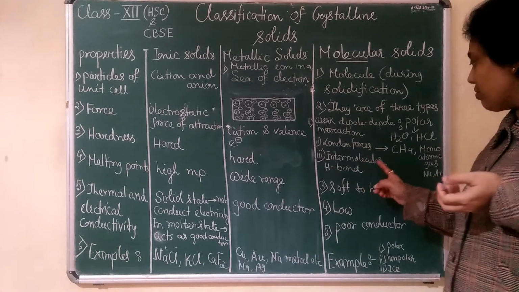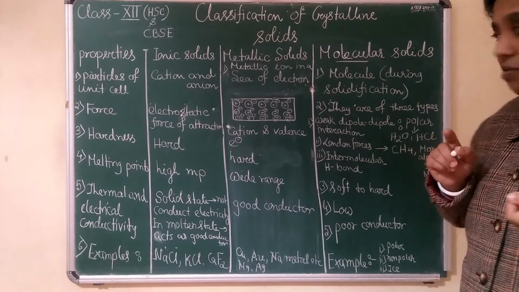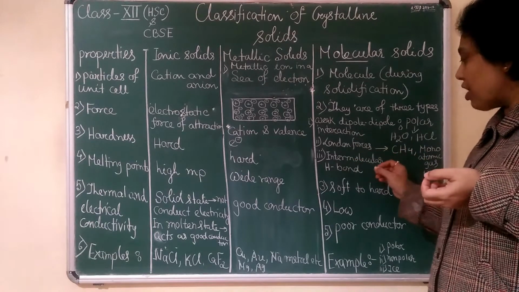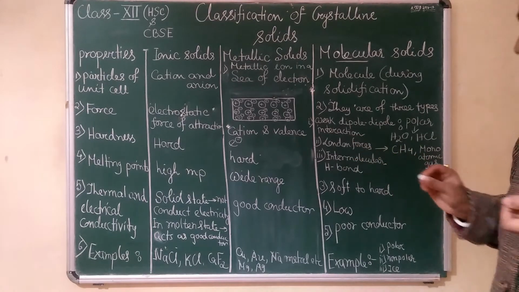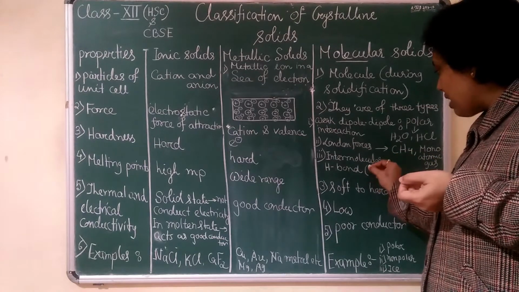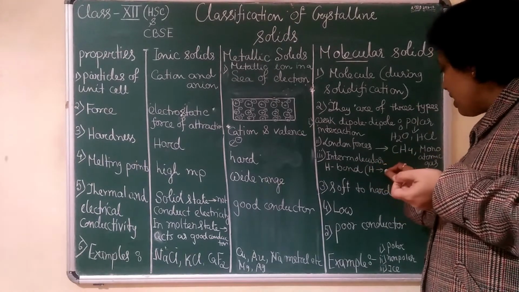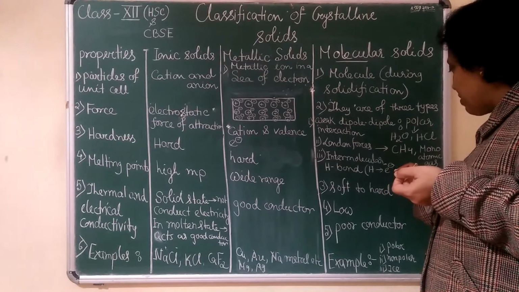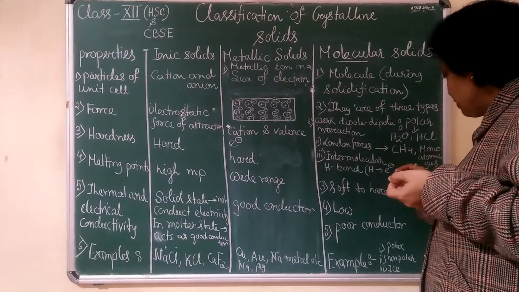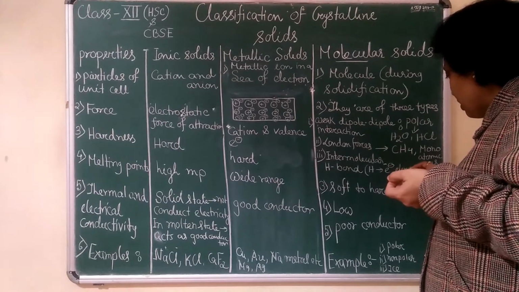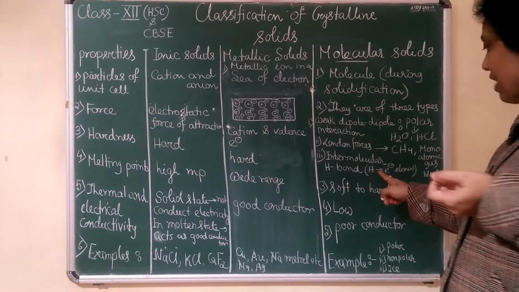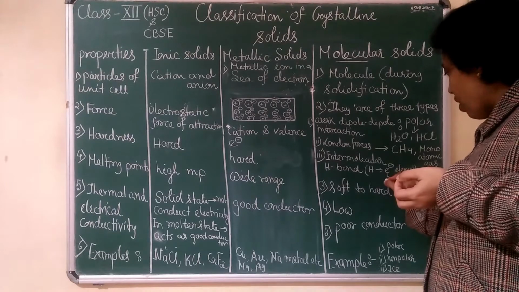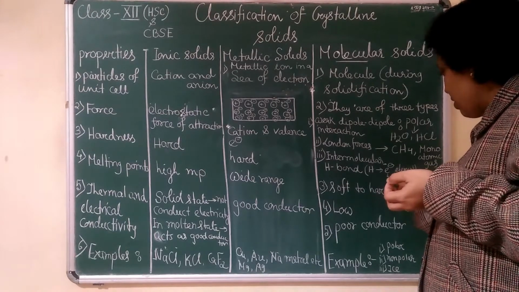And intermolecular hydrogen bonding is another type of force. What is hydrogen bonding? It is the bond between hydrogen and a highly electronegative element, for example oxygen, nitrogen, fluorine.